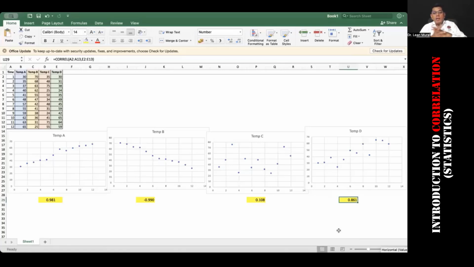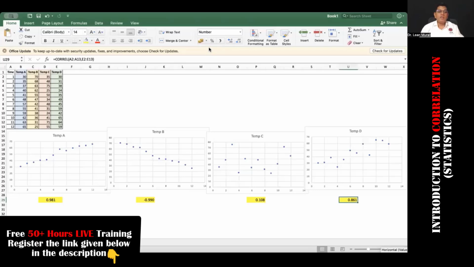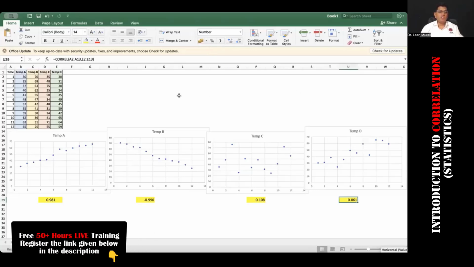So 0.1 is no correlation, okay? 0.86 is moderate. It is going towards moderate. 0.9 and 0.99, 0.98 is very strong positive correlation. If this was clear, if this was useful, if this was awesome, please give me inspiration, put it in the chat box. I'm going to tell you method 2, another method for this, okay?